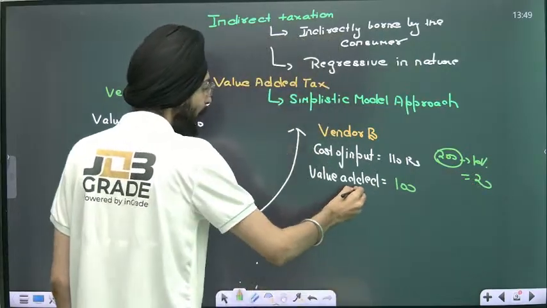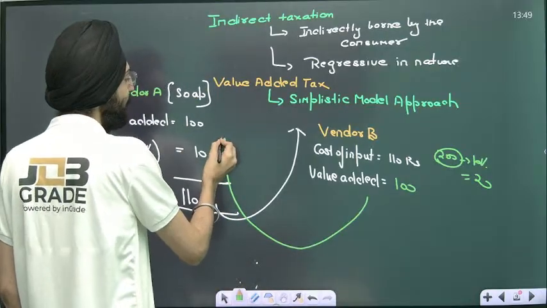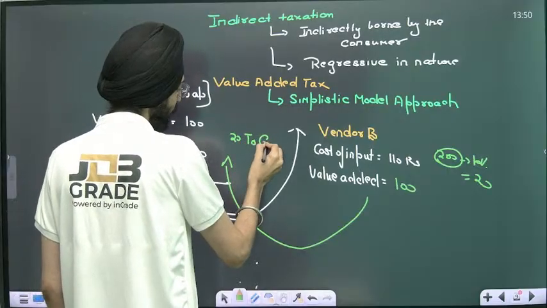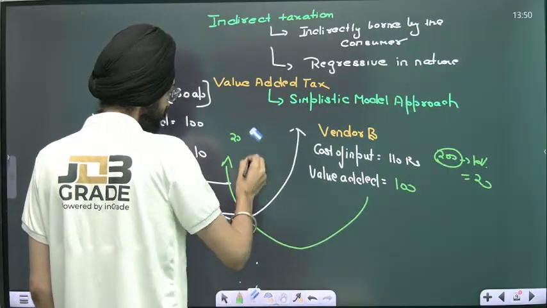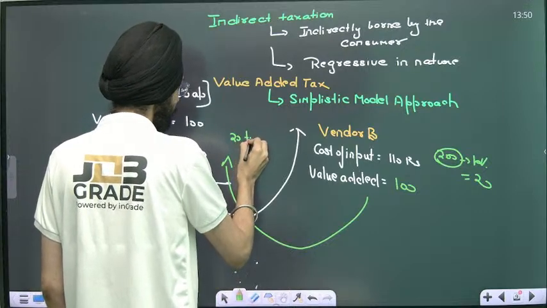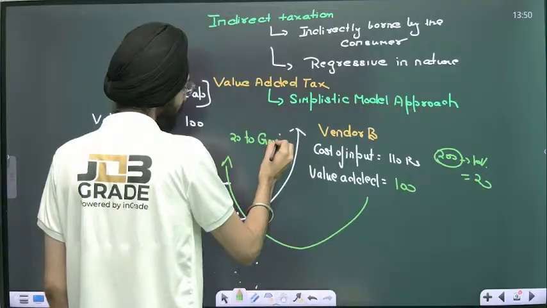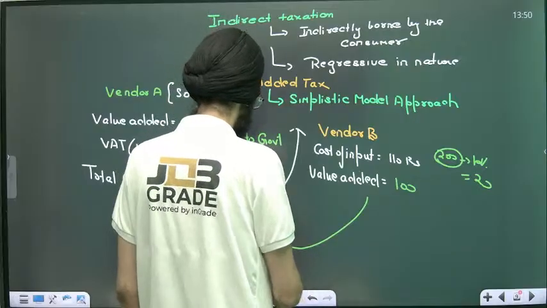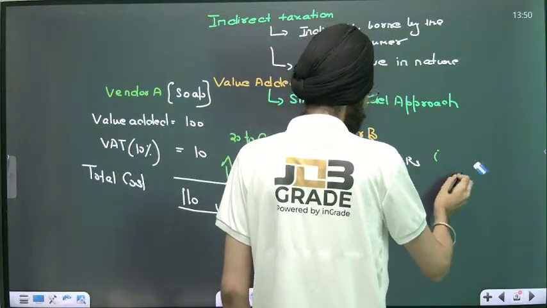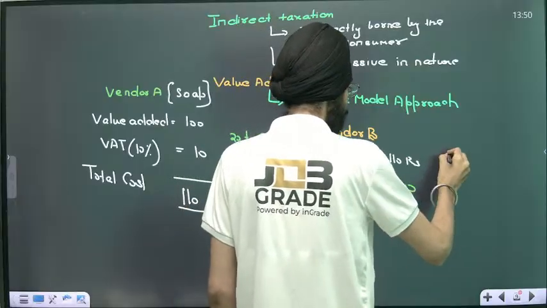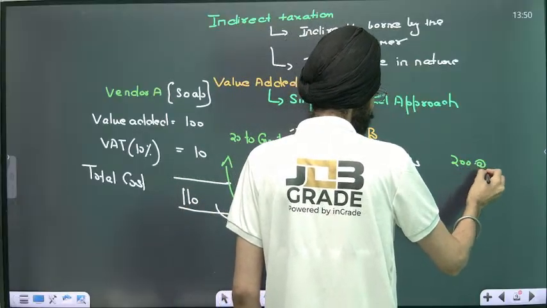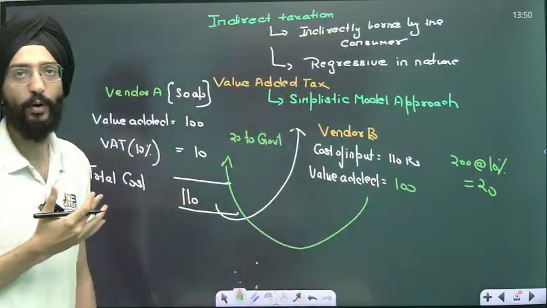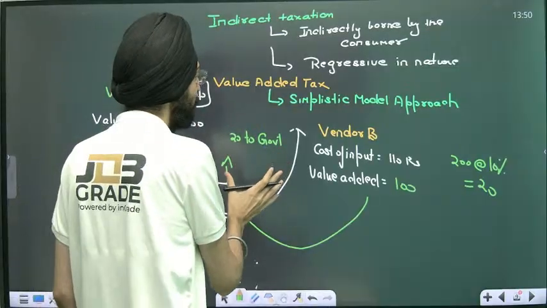This person will pay 20 directly to the government as VAT.